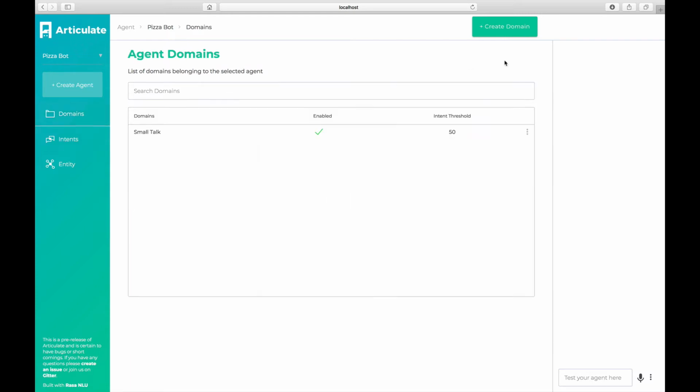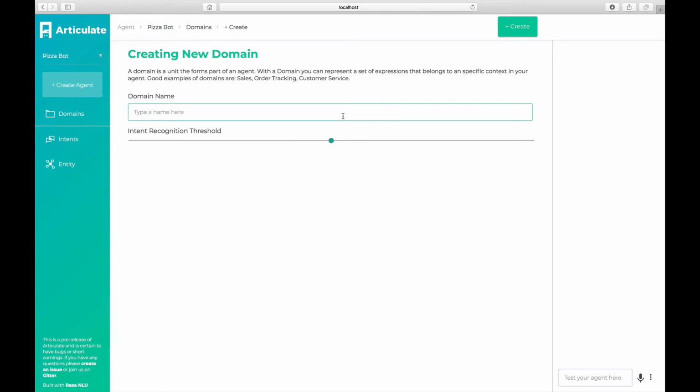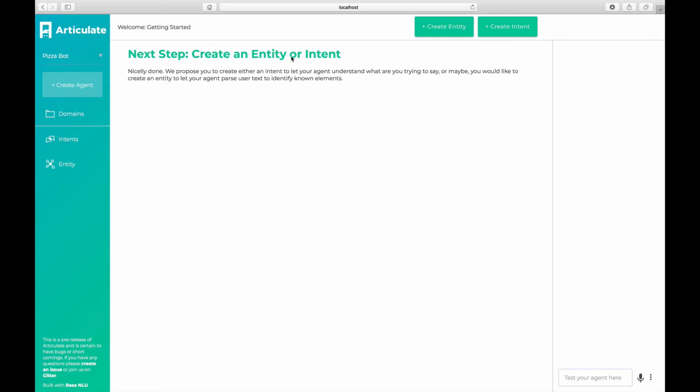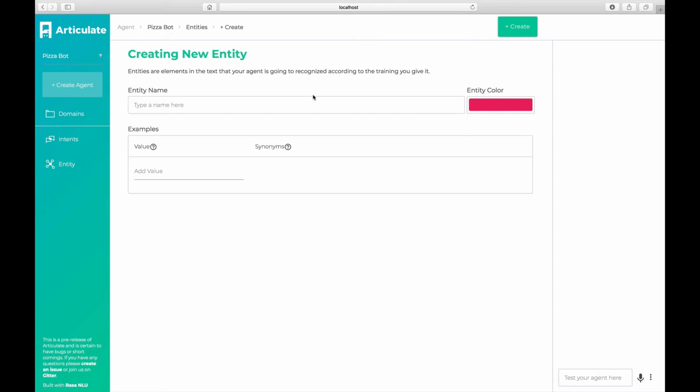So the first thing I'm going to do is go to the agent screen and the domain screen and click Create Domain. I want this domain to be for ordering food, and I'll leave the threshold alone. Okay, so now that we've created that domain, Articulate's going to ask us to create entities and intents. If the intent that you're going to create needs entities, create those first. So we're going to go ahead and click Create Entity, and we're going to create an entity for pizza toppings.